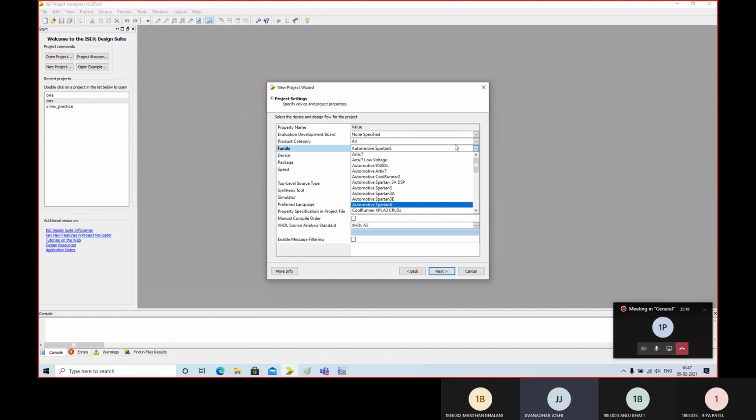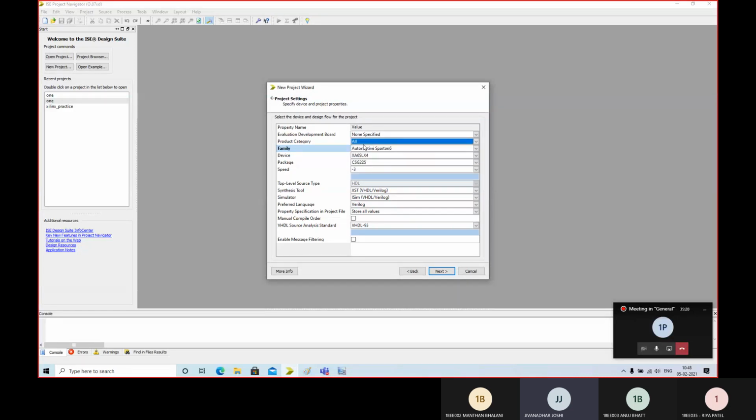Take this Automotive Spartan 6. We will be working with this Spartan 6, and of course it is not much relevant because ultimately we are not going into the details of Artix and Spartan 6. We just need the information about the number of gates available and the pins available. Otherwise, the architectures are similar.